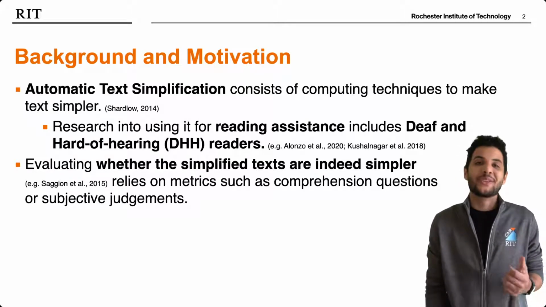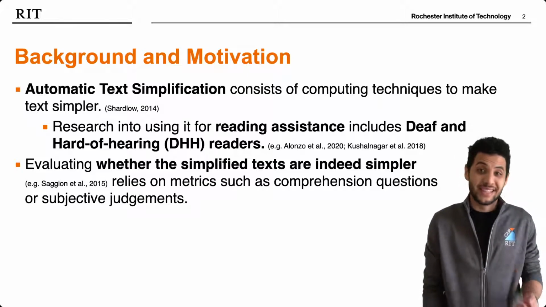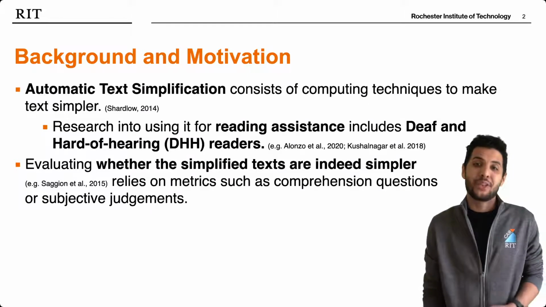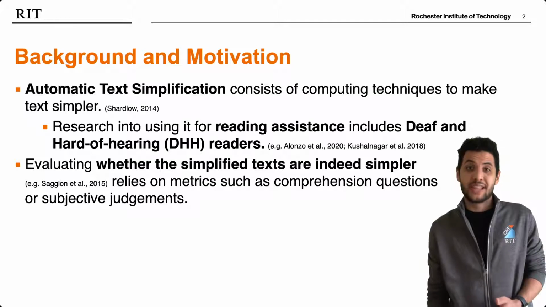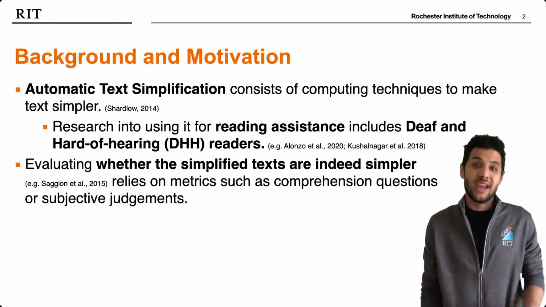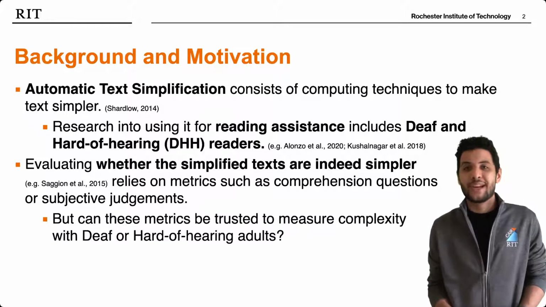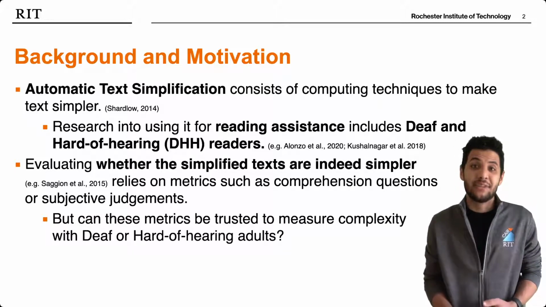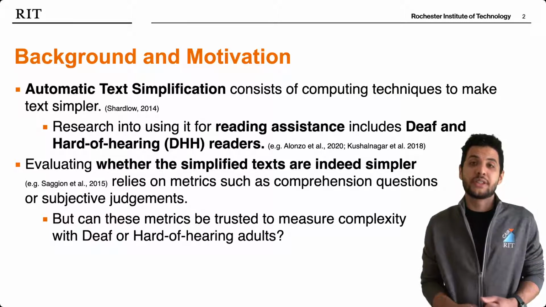For example, when using comprehension questions, the questions themselves may be too hard to understand. So even if the text is indeed simpler, the questions may not capture that. Another example is asking for subjective judgments that a reader with lower literacy may have a hard time providing. So the question is, can the metrics employed in prior work for evaluating simplified text be trusted to evaluate them with deaf or hard of hearing adults?